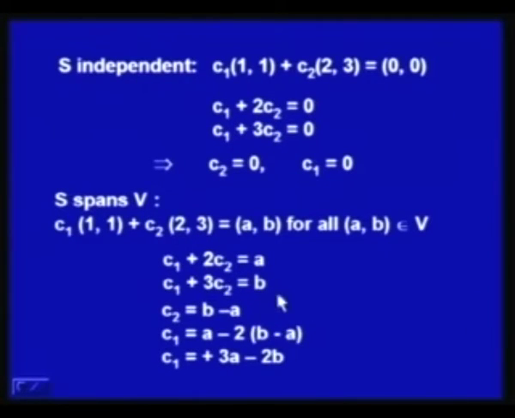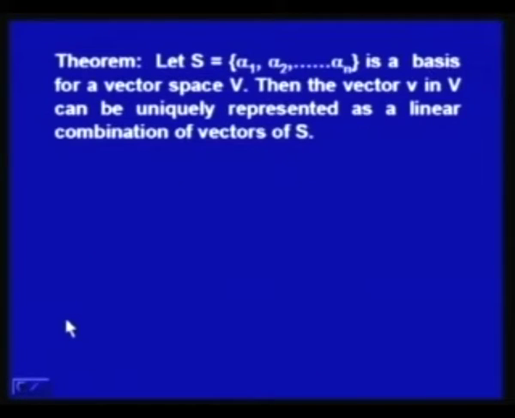If you subtract the two, C2 is equal to b minus a, and if you substitute it here, then C1 comes out to be 3a minus 2b. So, given (a, b), you can find C2 from this equation and C1 from this equation, and this solution will be unique. So, we can say that S spans V, and that establishes that we have a basis for the given vector space.